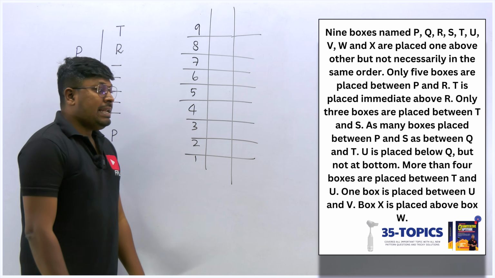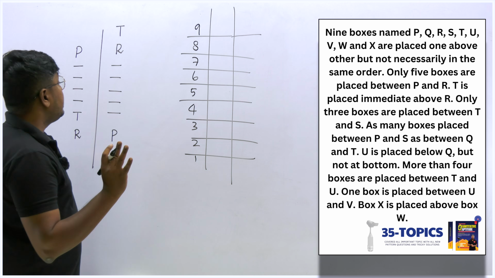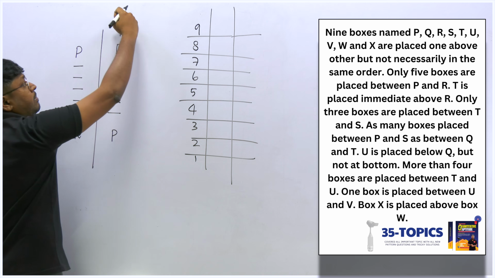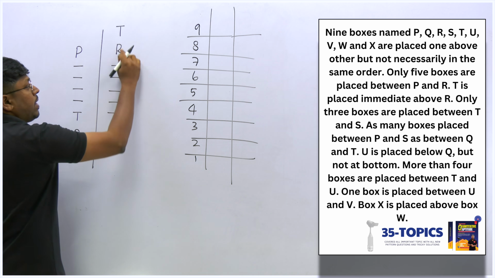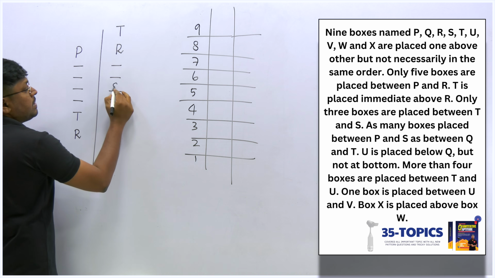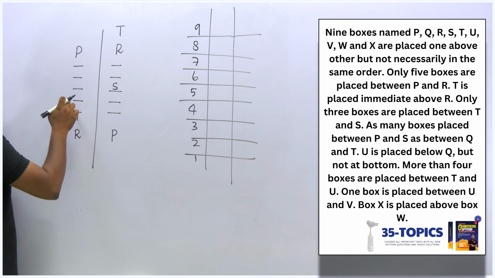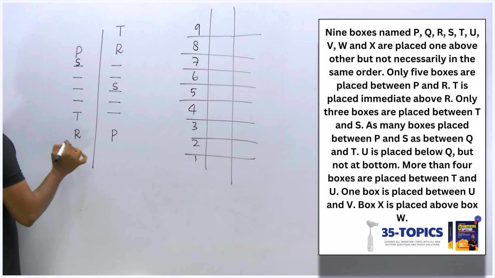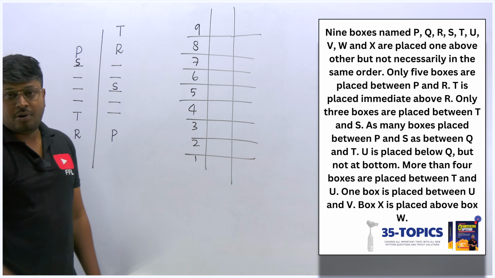Only 3 boxes are placed between T and S. So friends, between T and S, there are only 3 boxes. You can't fix S at the top because it will be ruled out of the total number. So T and S should have a gap of 3. So 1, 2 and 3, so this must be S. Similarly, T and S, 1, 2 and 3. Again, it will be ruled out of the arrangement. So 1, 2, 3, this must be S. In both the cases between T and S, there is a gap of 3 boxes.